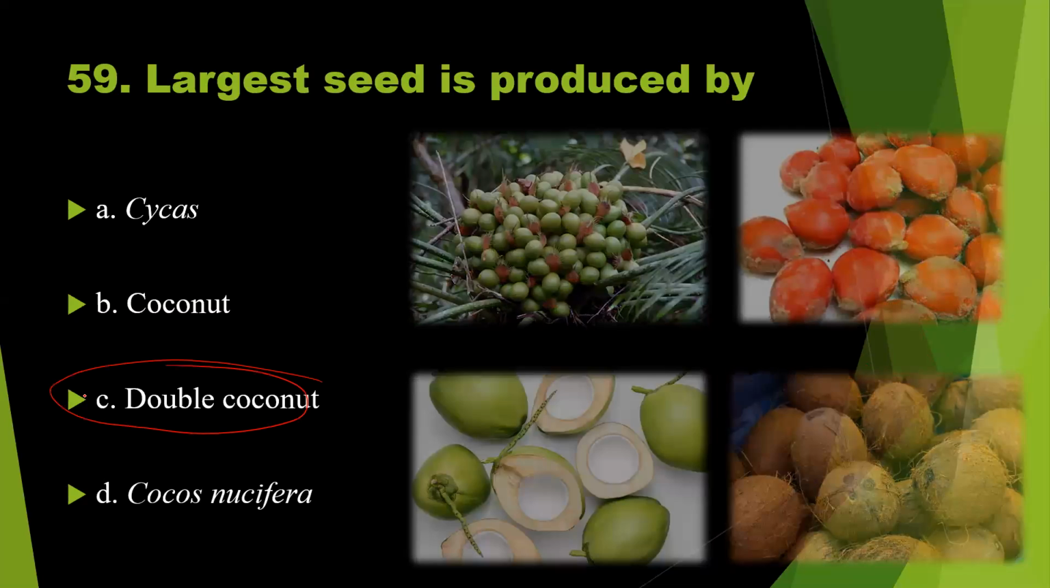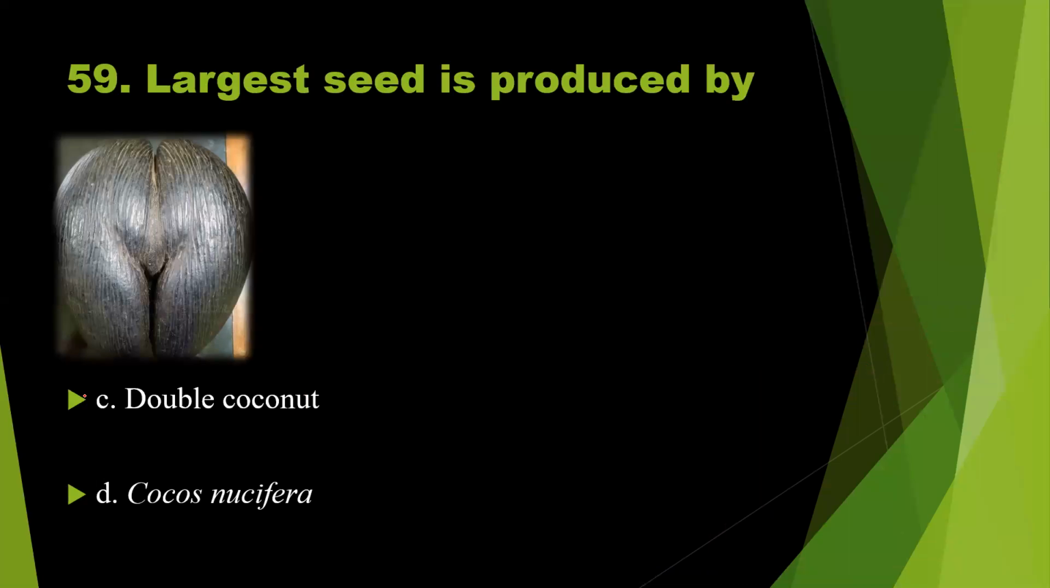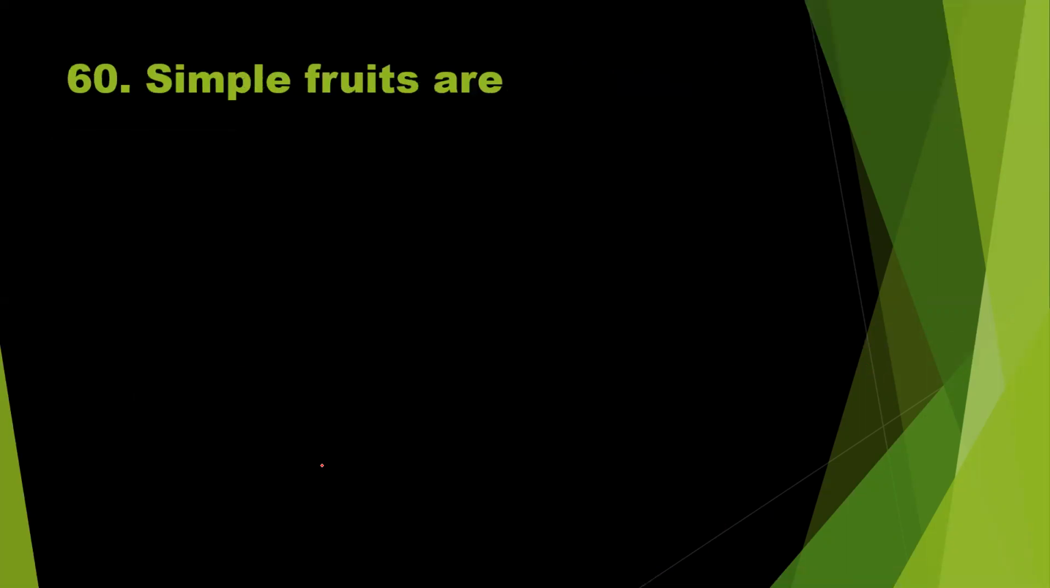So what is the scientific name of this double coconut? Say this is the double coconut. So these are the two parts. The scientific name of this double coconut is Lodoicea maldivica. So this is a scientific name of this particular plant. Okay. Now let us move to the next question, the last question.